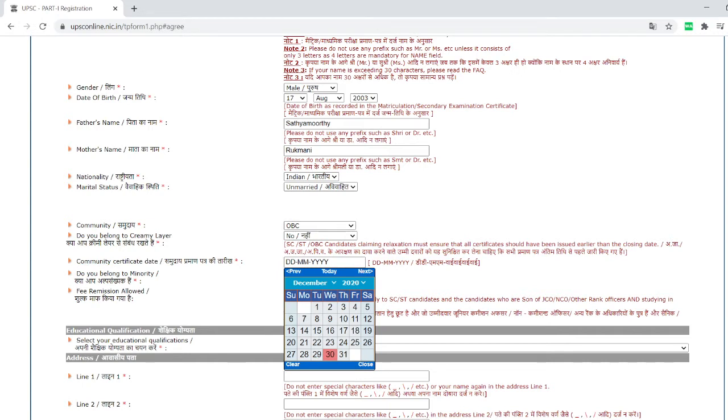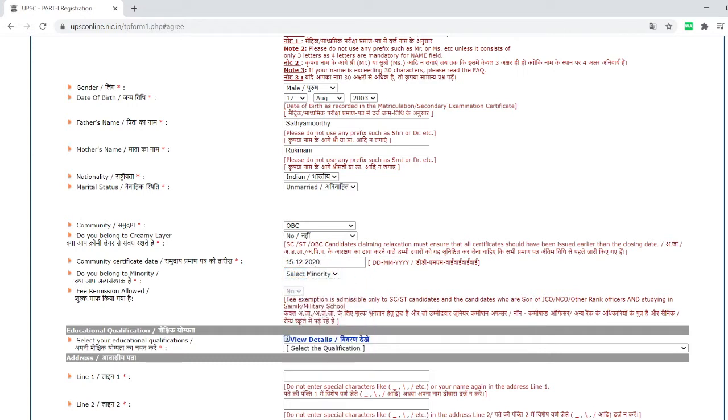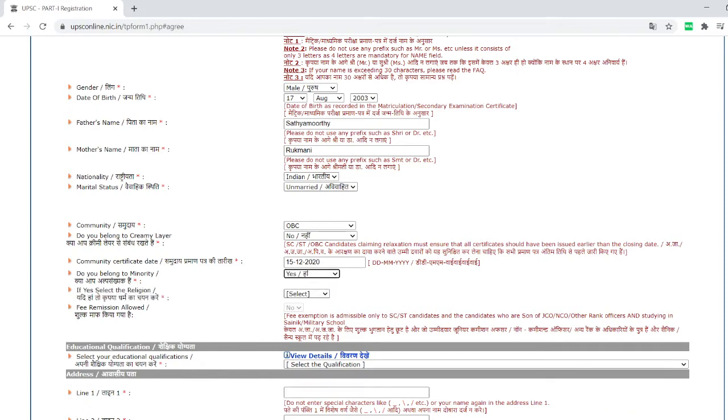If you are giving other than general category, then you have to give the date your certificate was issued. So I am giving 15th of December as the date it was issued. You have to check what date is given on your certificate. Minority or non-minority: if I say I belong to a minority, these are considered minorities in India. Other than Hindu, everybody else is a minority: Muslim, Christian, Sikh, Buddhist, Zoroastrian, Jain. So I can give minority.